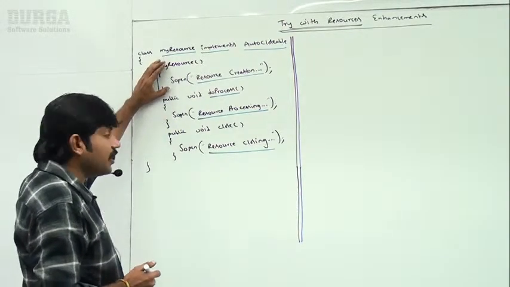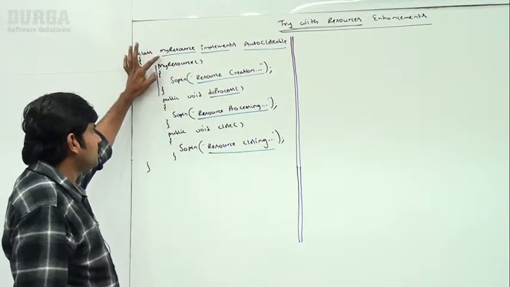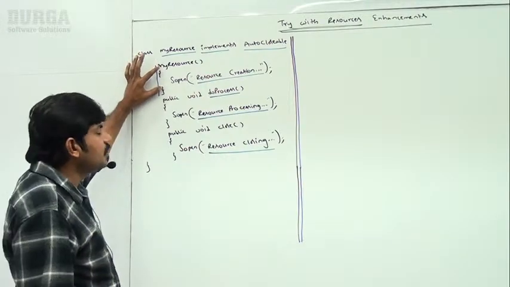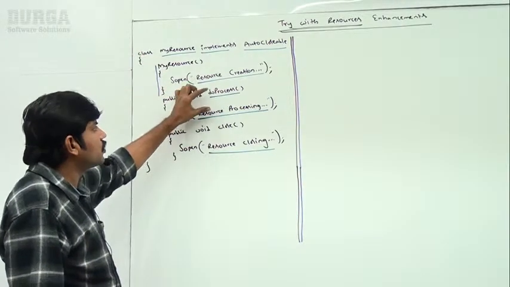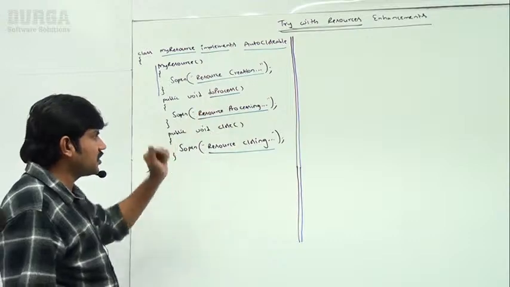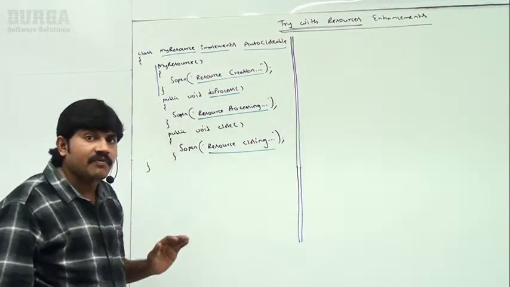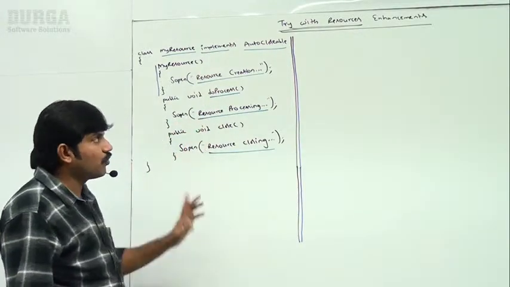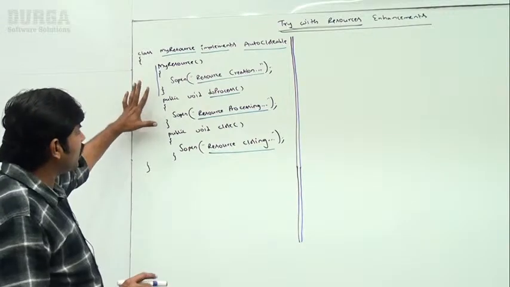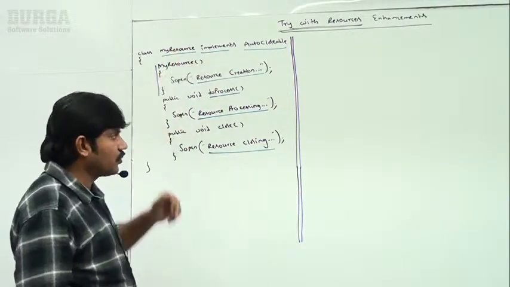So the constructor is there. If any person creates my resource object, the constructor will be executed. Next, by using this resource, we can do some processing with the doProcess method. Next, after completing our work with this resource, we have to close it. Correct, right? So this is my own AutoCloseable resource.